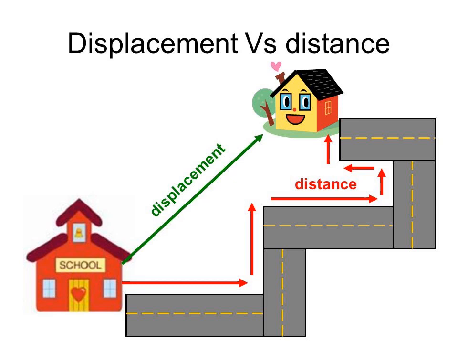Distance is measured in the SI unit meter, and it is a scalar quantity, having magnitude only. Displacement is also measured in meters, SI unit. Displacement is a vector quantity having both magnitude and direction. It is also measured in meters in SI unit. Okay children, distance and displacement. Do you understand?